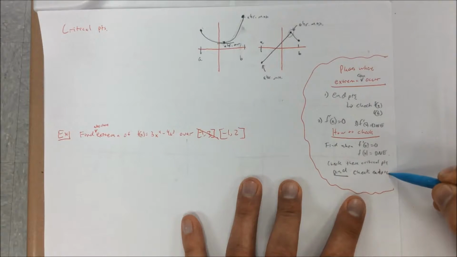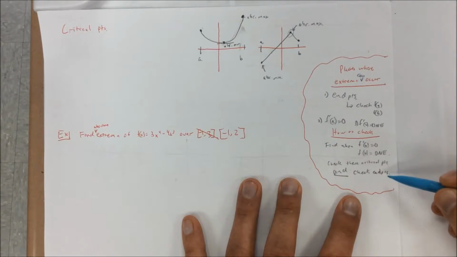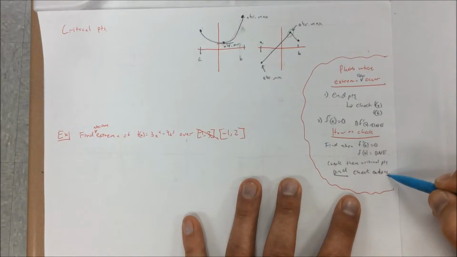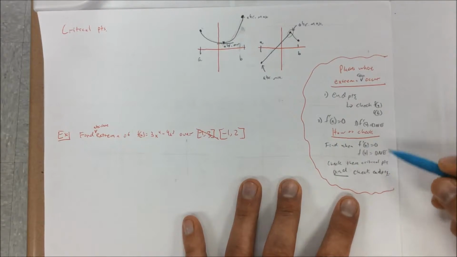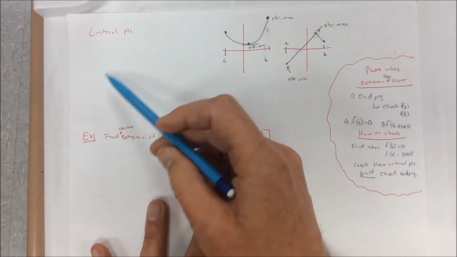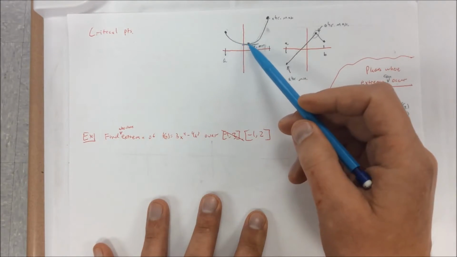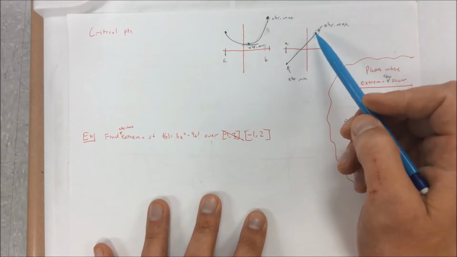This is the part that is the most difficult for students. You forget to check the endpoints. All right? You forget to check the endpoints. Critical points, I didn't get to this yet. Critical points are just when f prime of x is 0 or undefined.